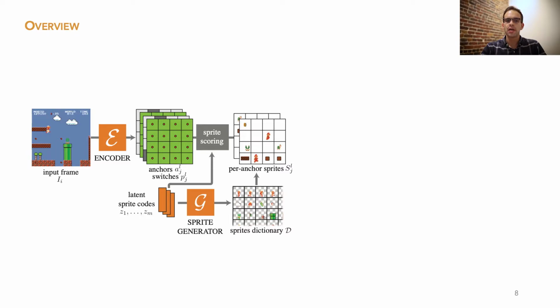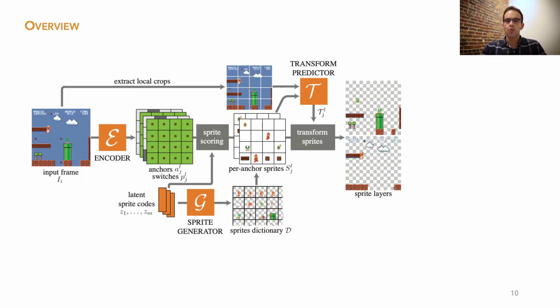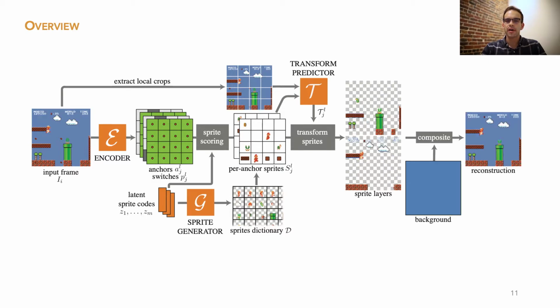Each grid anchor gets assigned at most one sprite from the dictionary, and the sprites can be locally translated by a learned offset. Thus, we obtain several sprite layers, each with a transparent background. The layers are then composed back to front onto a background to produce the final reconstruction.